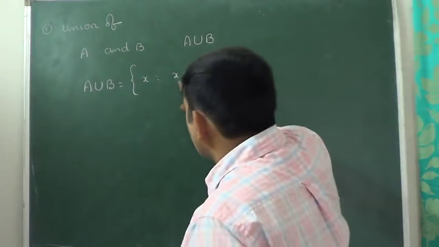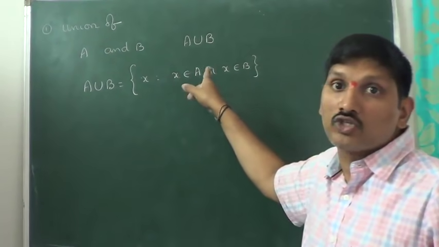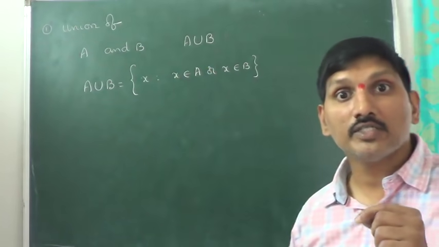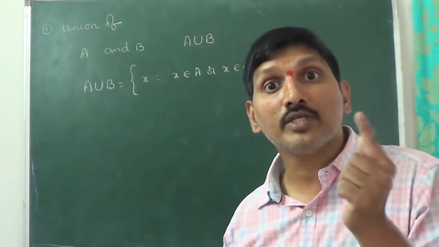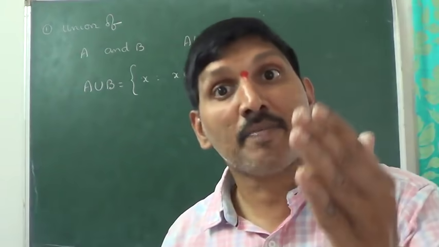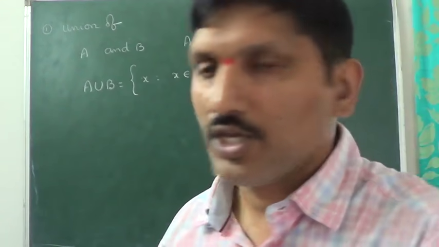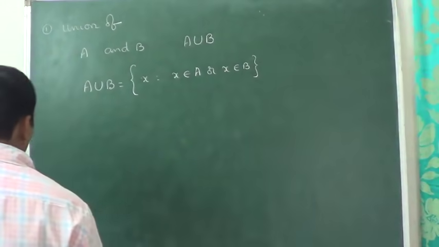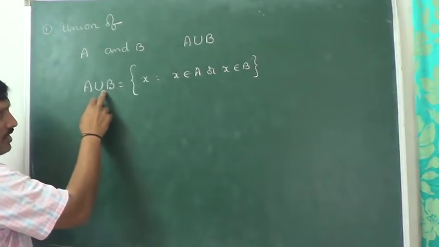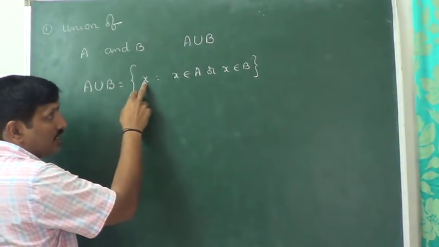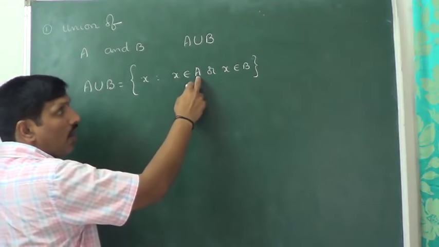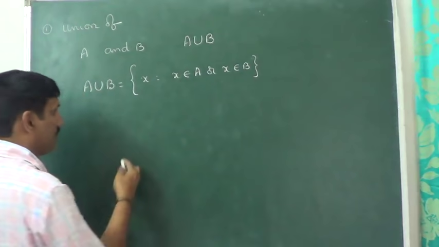X belongs to A or X belongs to B. X may be present in A or it may be present in B. That means it may be present in both also. That is A union B. The definition of A union B is X such that X belongs to A or X belongs to B.